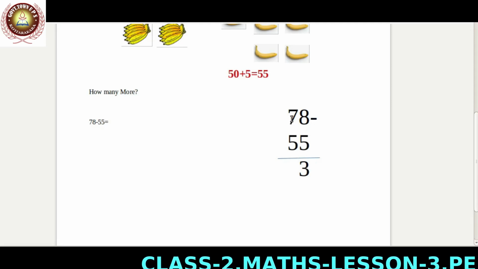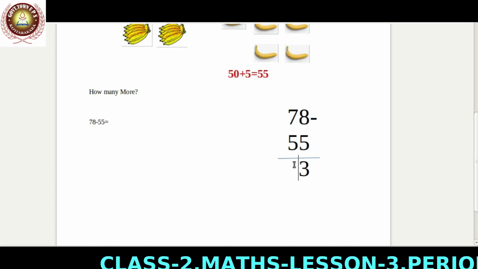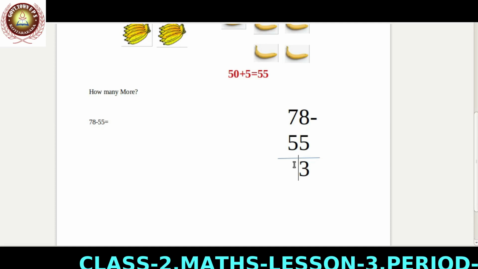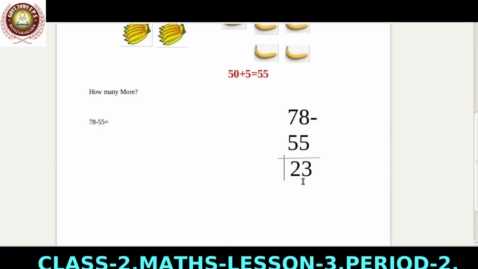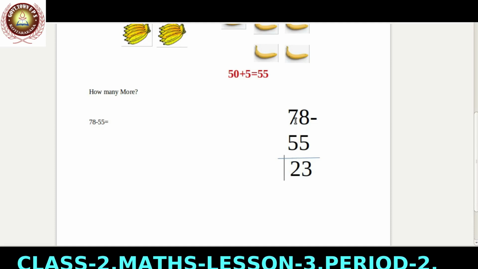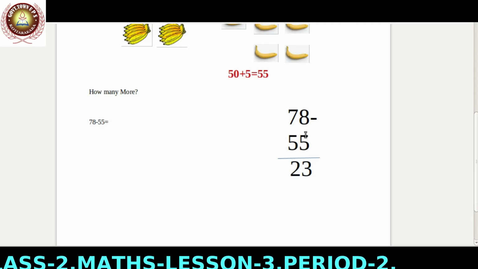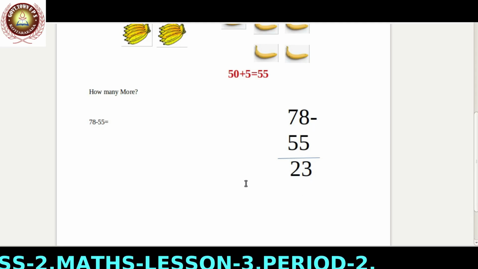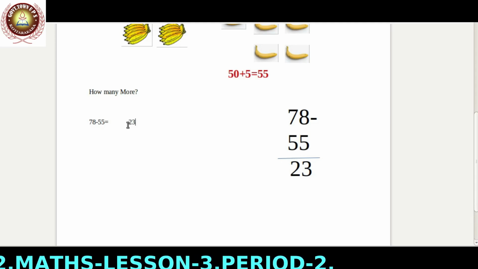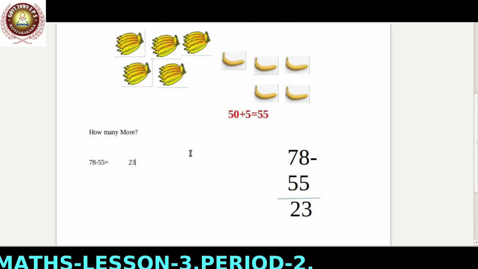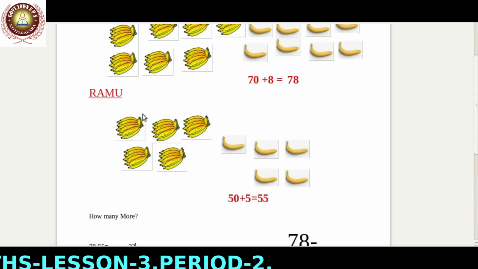Subtract 5 from 7. How much do we add to 5 to get 7? Add 1, 6, 2, 7. We add 2 to 5 to get 7, that is 7 minus 5 is equal to 2, 8 minus 5 is equal to 3. Then we get the answer 23. Keshu brought 23 bananas more than Ramu.